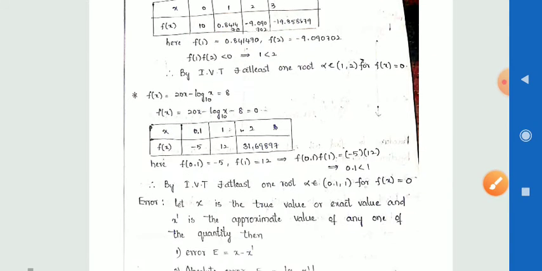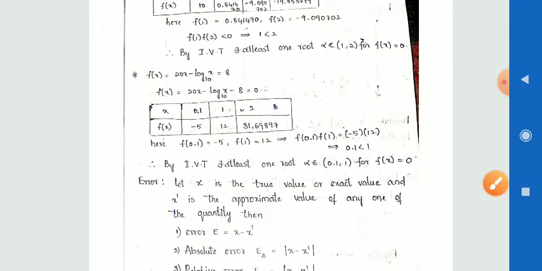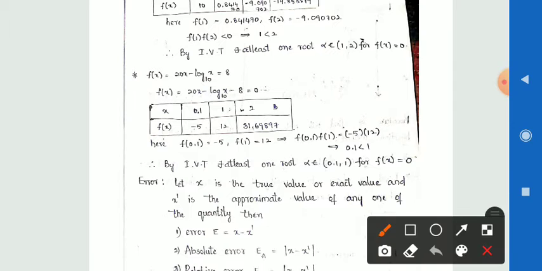Here is another example, f of x is equal to 20x minus log base 10 of x minus 8, which is a transcendental equation or non-algebraic equation. Why I am saying it is a non-algebraic equation is because this equation contains logarithmic functions, so we can say that it is a non-algebraic function. Then f of x is equal to 20x minus log base 10 x minus 8 is equal to 0.